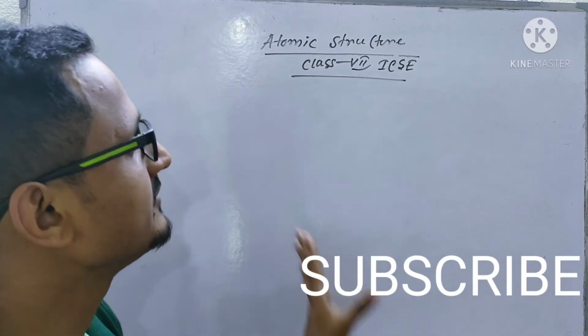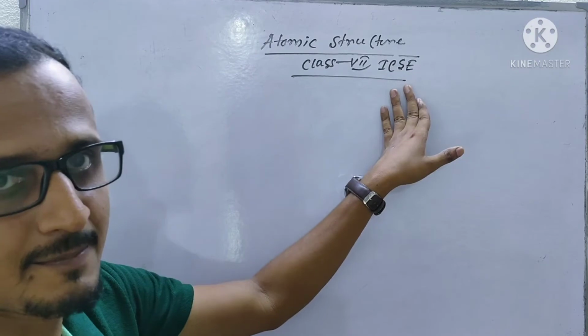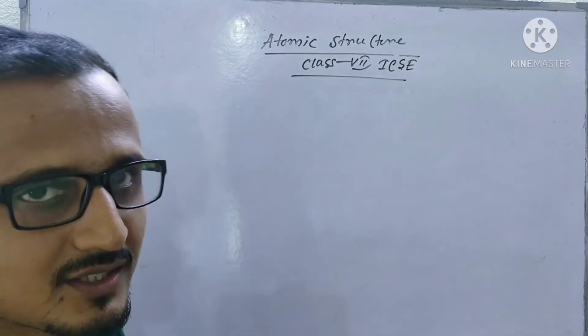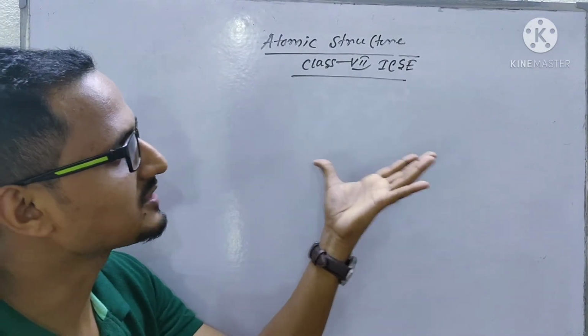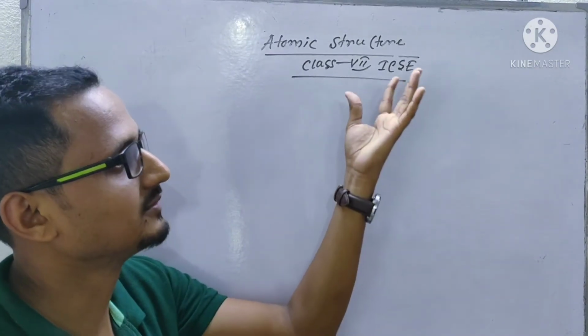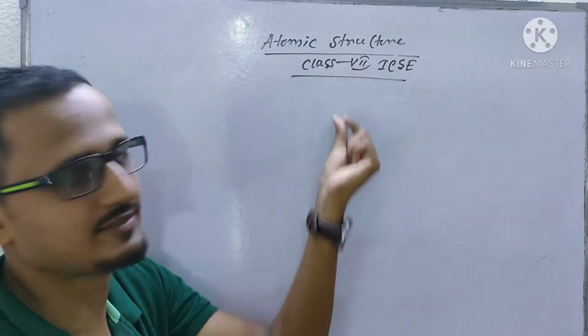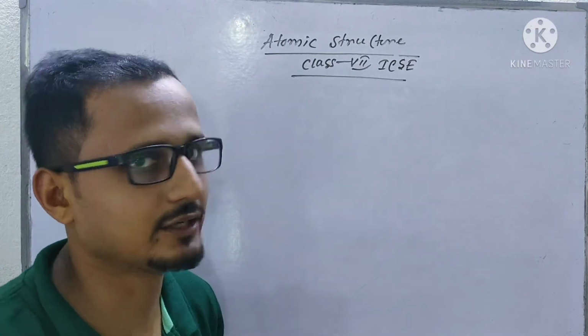Now here in this video I will discuss atomic structure of class 7 ICSE. In previous videos I have already discussed atomic structure. Now here I will do the last class of this chapter, according to the ICSE class 7. Okay. Now you know about the atom.